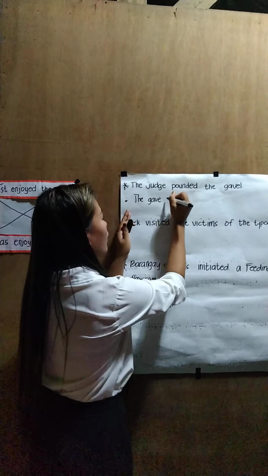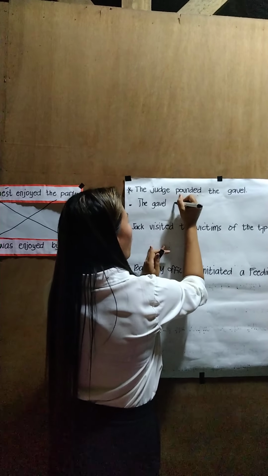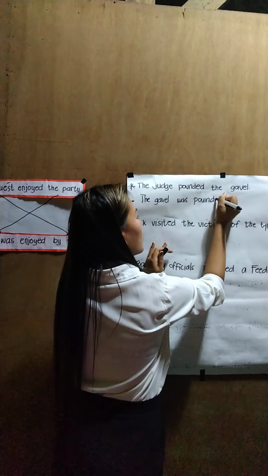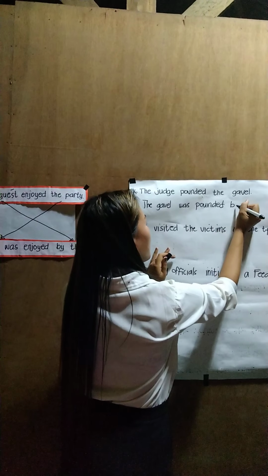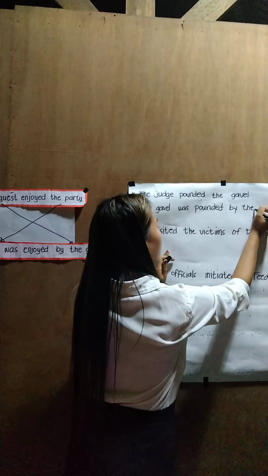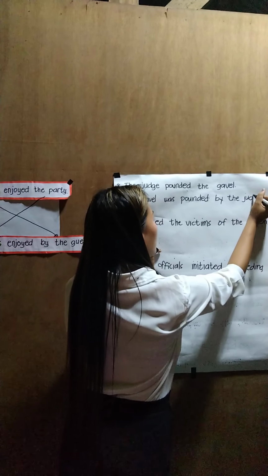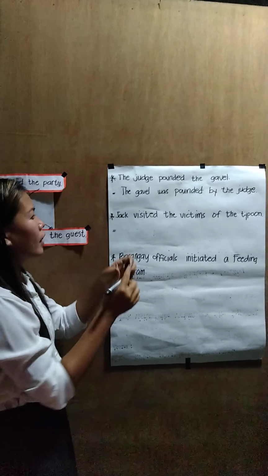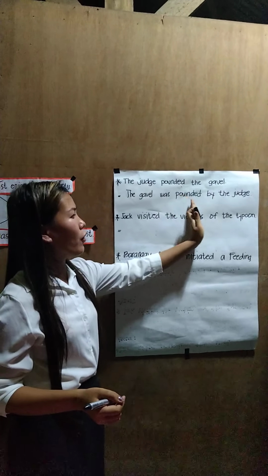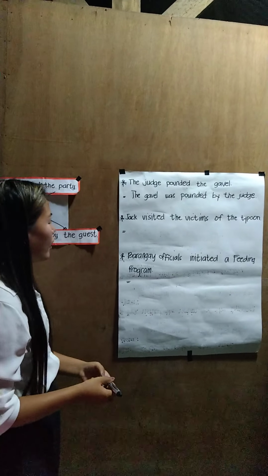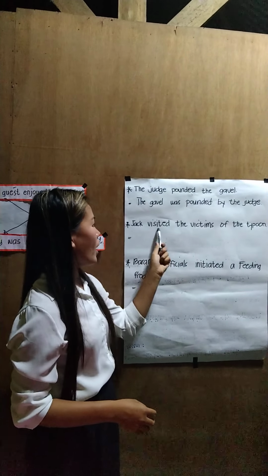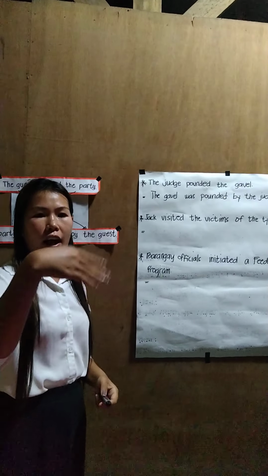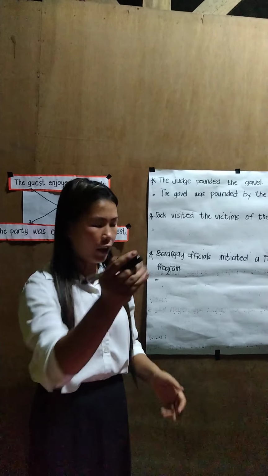So, it will become the gavel was pounded by the judge. Okay, the gavel was pounded by the judge. Next, Jack visited the victims of the typhoon. So, Anna, answer. Okay, very good.